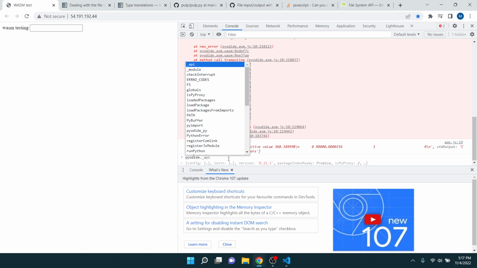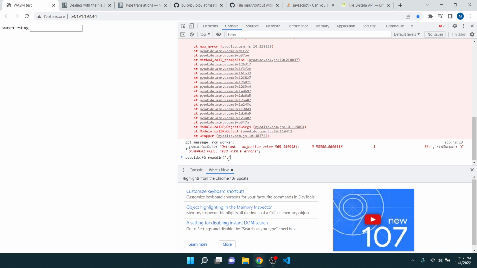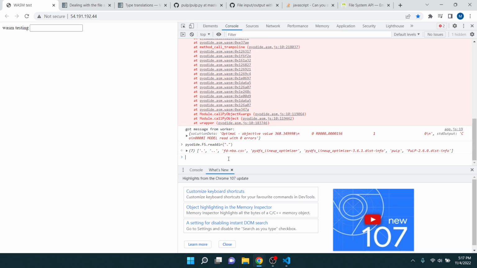Pyodide dot fs dot reader. Okay, well, there's no error, but it still did not write the file, as far as I could tell.